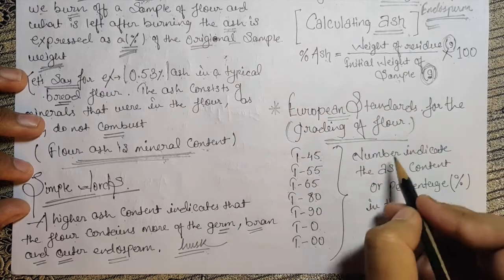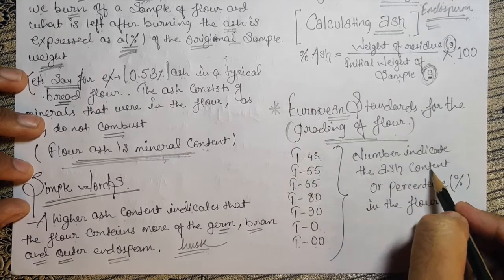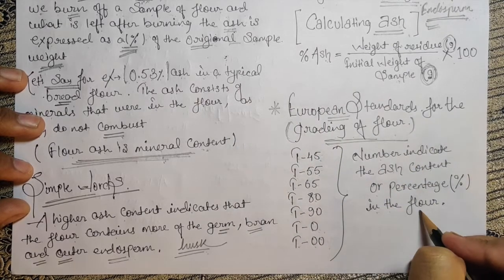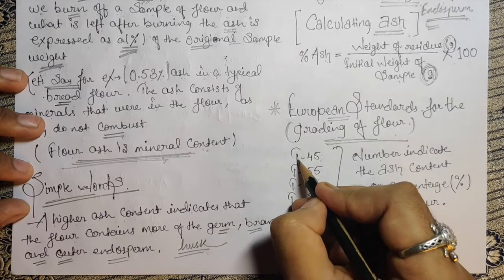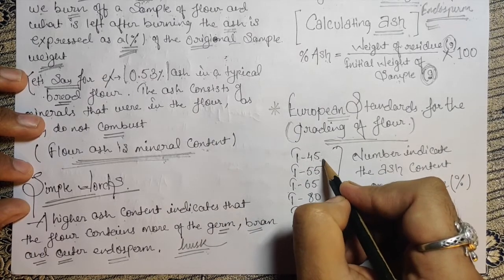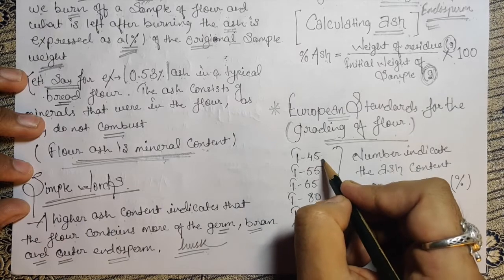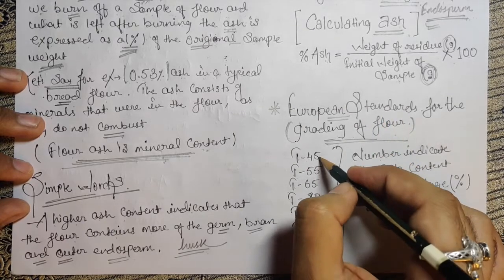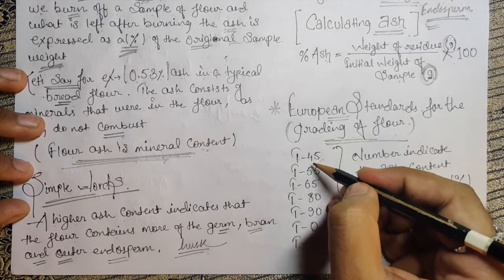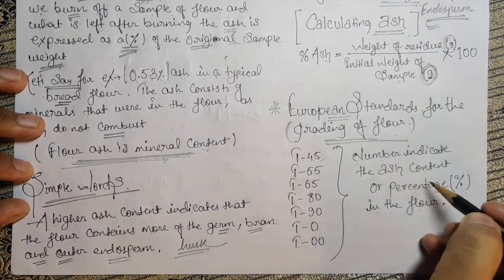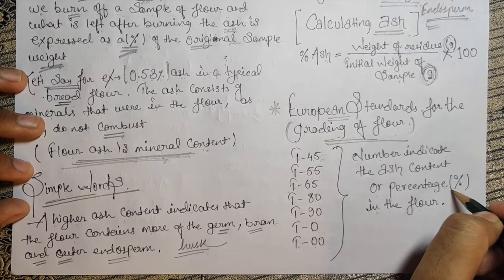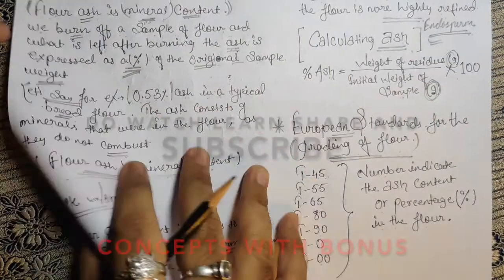What are these? The number indicates the ash content or percentage in the flour. This is like T0.45, which means 0.45% of ash is contained in this particular flour. So the higher you go, the higher the percentage of ash you are going to get. Hope you guys are clear with this ash content.